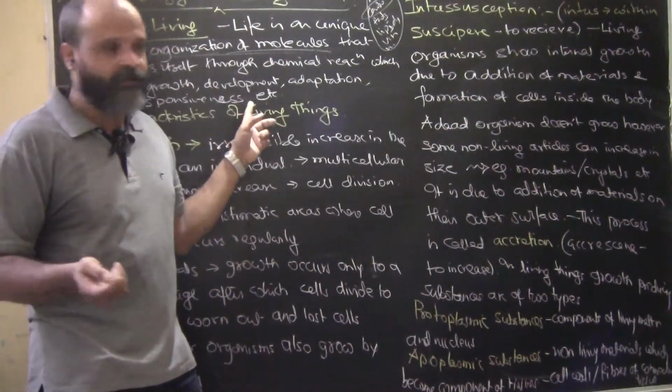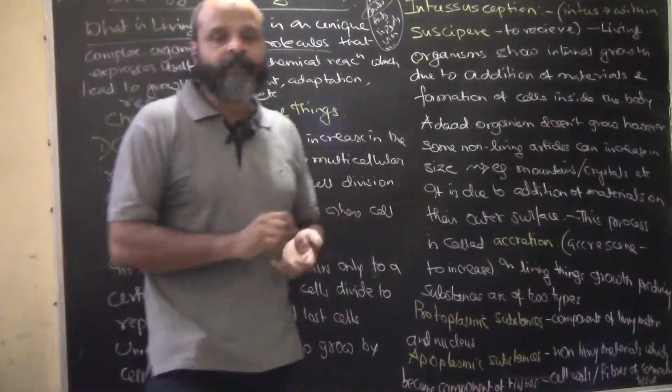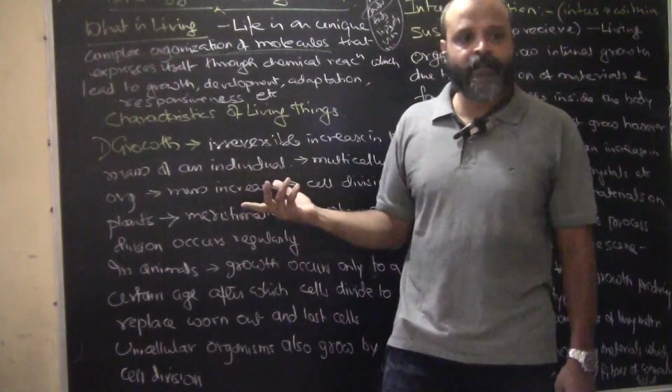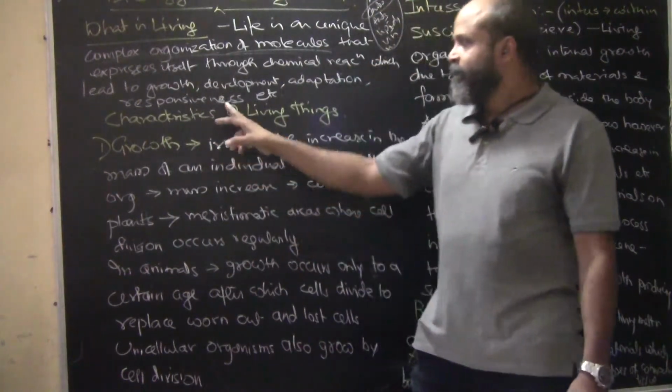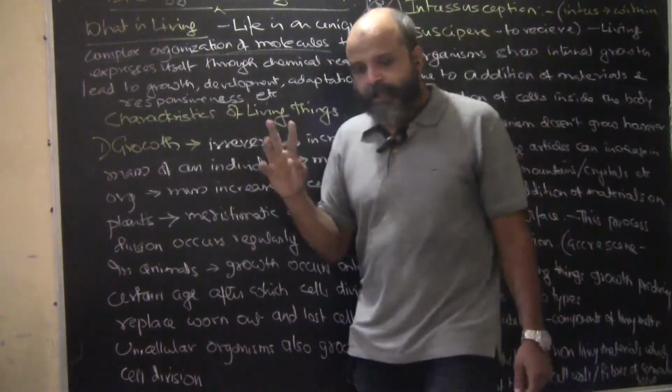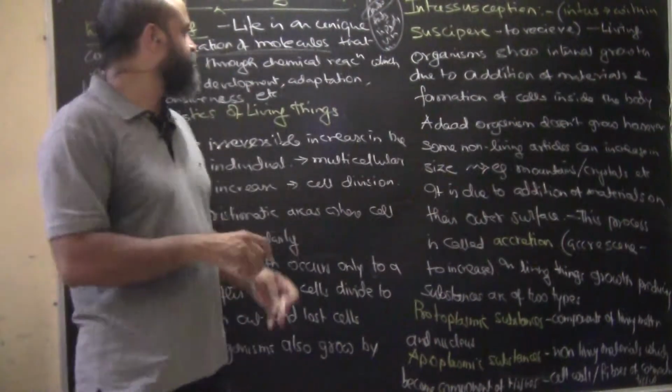Your heart is developing. Okay, the functions are developing. Your breathing rate is increasing or decreasing as per your age. For example, in kids the breathing rate is too high. So this is called development.